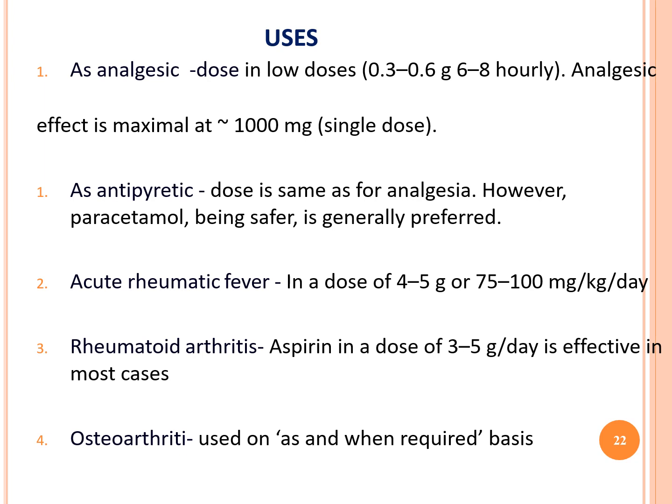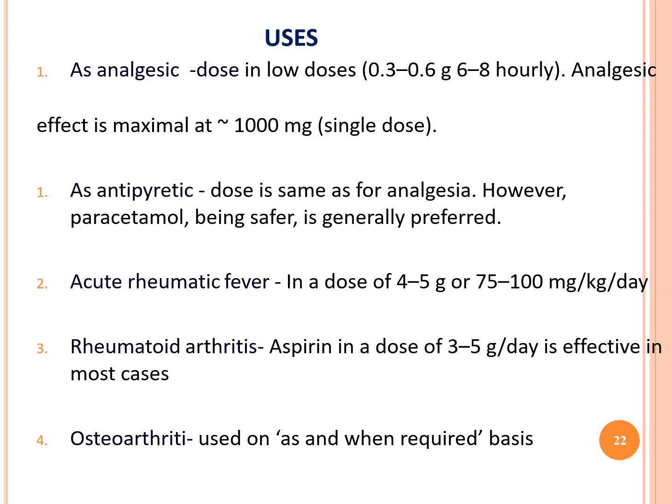In most cases of rheumatoid arthritis aspirin is given, or we can go with indomethacin in some cases. In osteoarthritis, it is used as and when required. Okay, so coming to aspirin, the doses are very important. Make a note, very important.